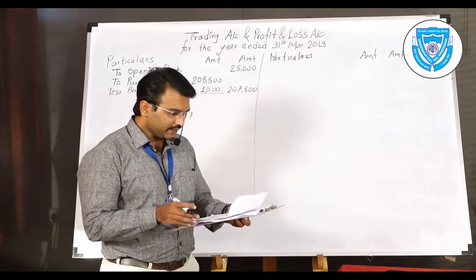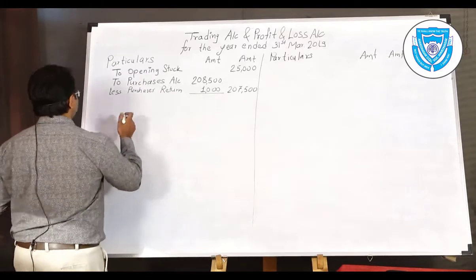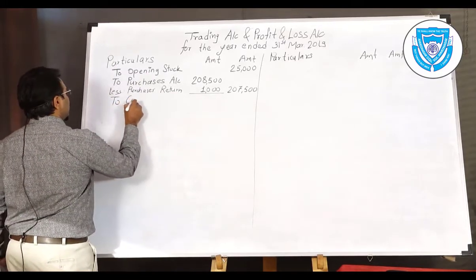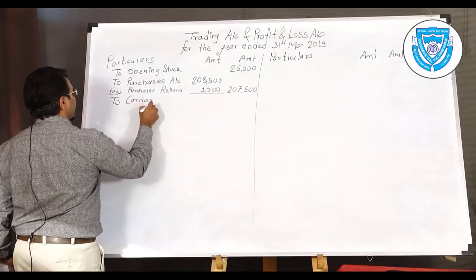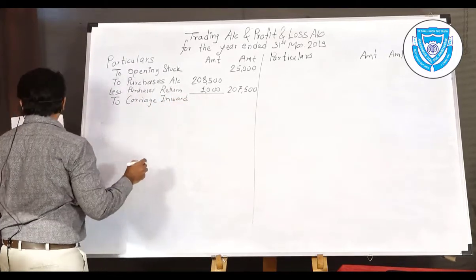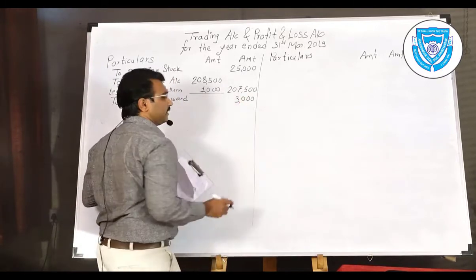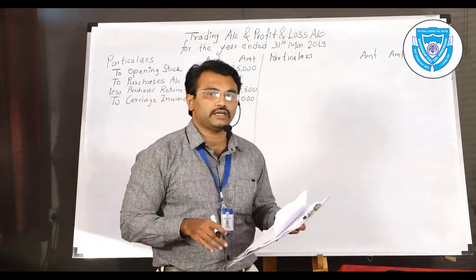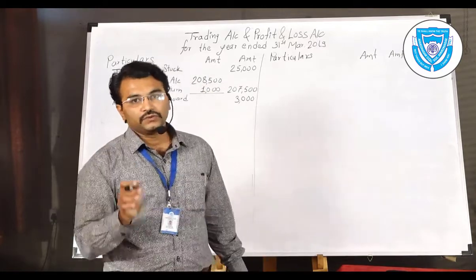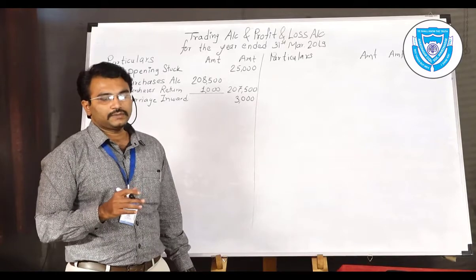So subtract it, and you will get the figure 2,07,500. Next item is carriage inward. So write carriage inward, the amount is 3,000. Now two items are provided, carriage inward and carriage outward. Carriage inward is the direct expenditure. Carriage outward is the indirect expenditure. Why?